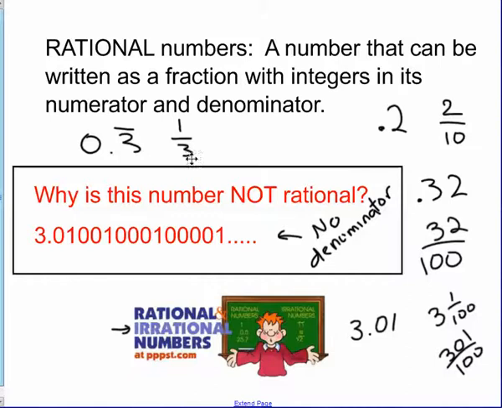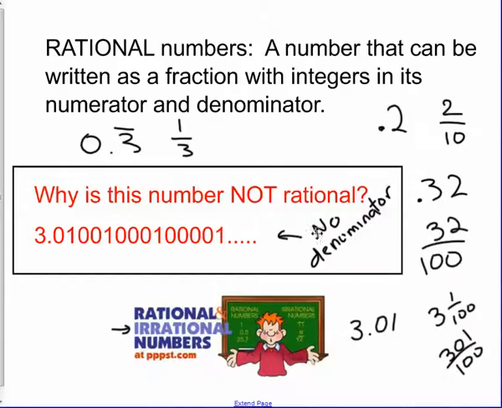And I wanted you to try to figure out why this number is not a rational number. We have repeating decimals that can be written as fractions, and terminating decimals that can be written as fractions, and decimals that are mixed numbers that can be written as fractions. But what was wrong with this number? And some of you figured it out.